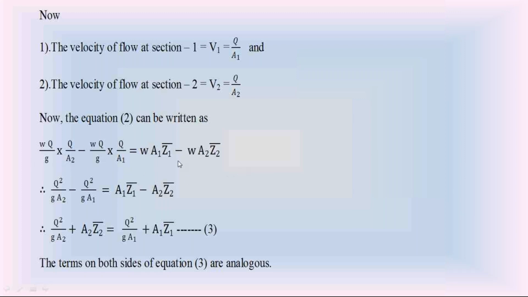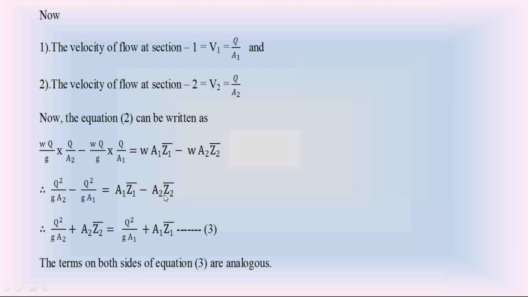Now this equation becomes Q square by g A2 minus Q square by g A1 is equal to A1 Z1 bar minus A2 Z2 bar, because we cancel this unit weight W on both sides.